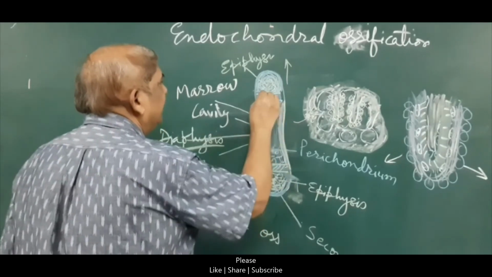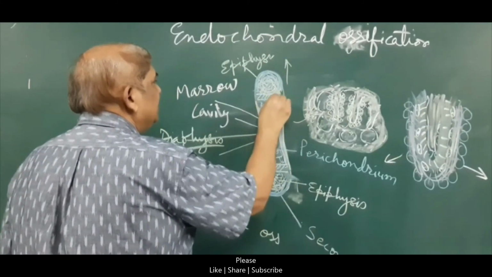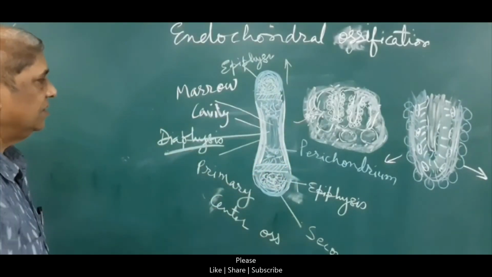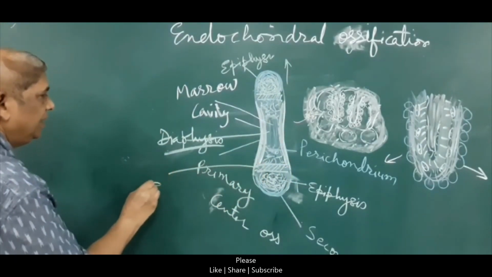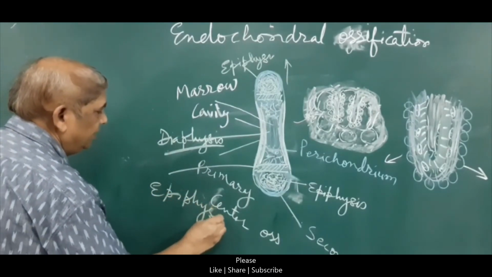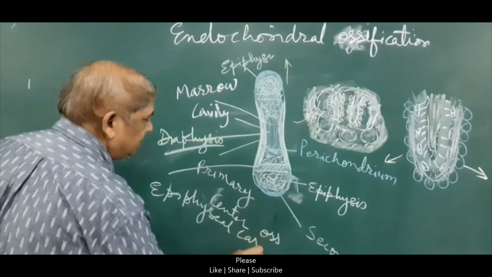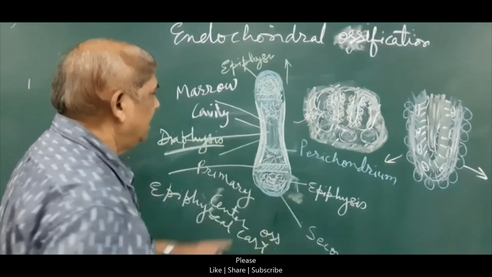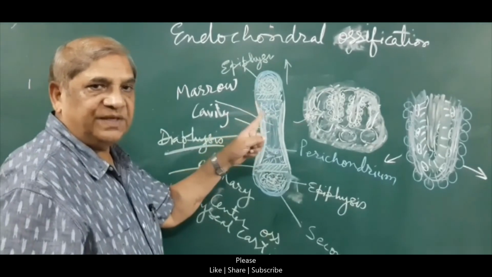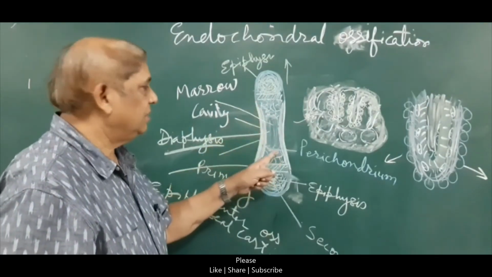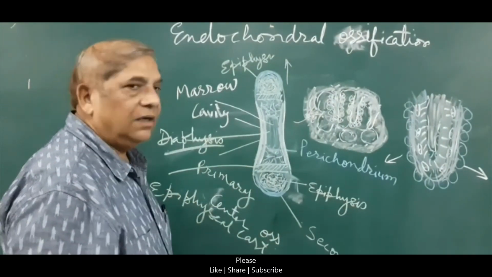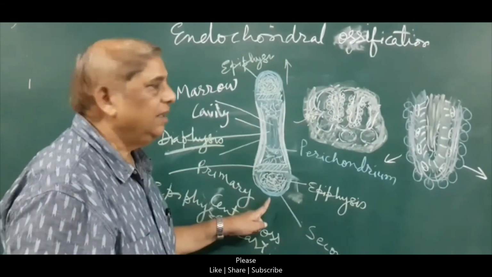In between the epiphysis and diaphysis, there will remain a plate of the original cartilage which was present, and this is called as the epiphyseal cartilaginous plate. This plate plays an important role in the growth of the bone in length.